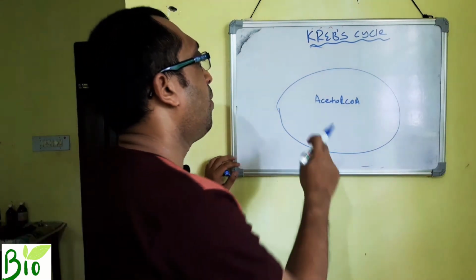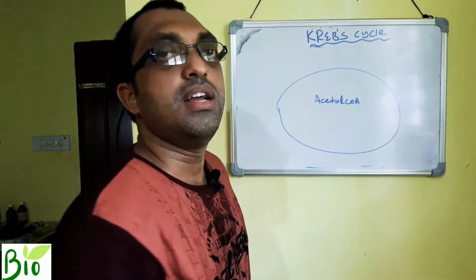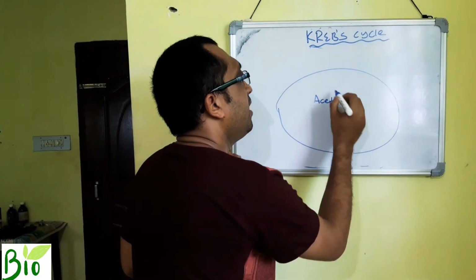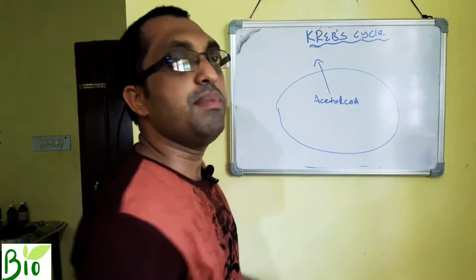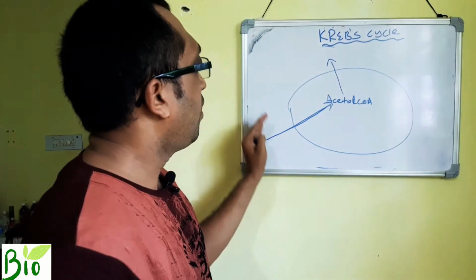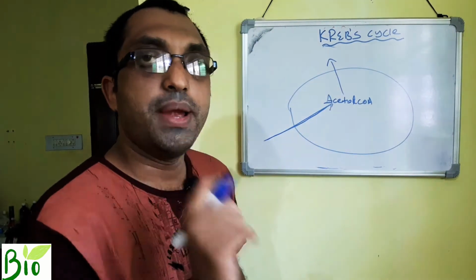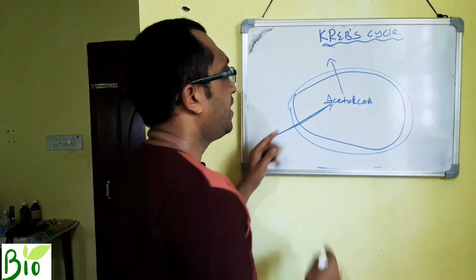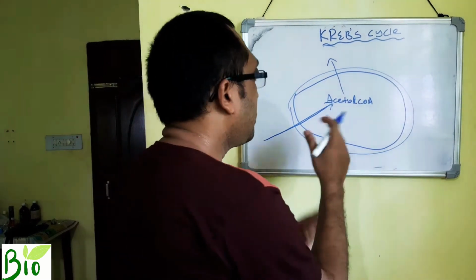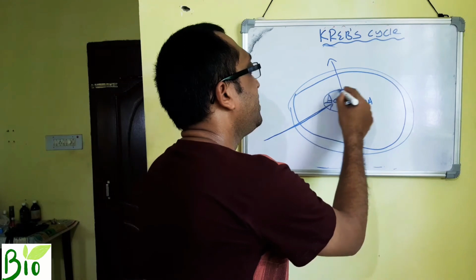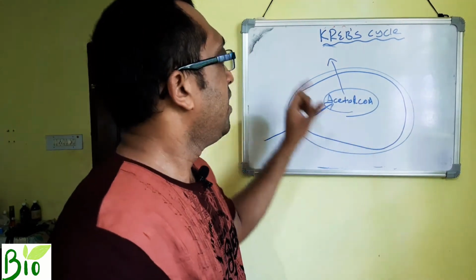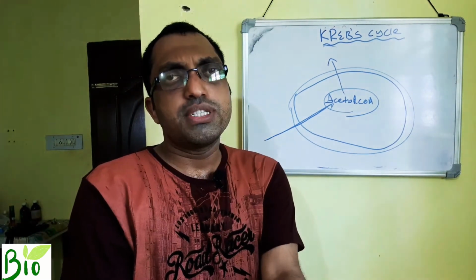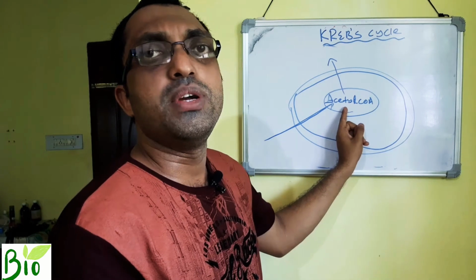And the second point is, where is the acetyl coenzyme A present? Inside the mitochondria. Remember, the mitochondrial membrane cannot let acetyl coenzyme A exit out, and acetyl coenzyme A also cannot enter into mitochondria. Why? Because the mitochondrial membrane is selectively permeable. It does not allow the entry and exit of acetyl coenzyme A. Again I am repeating, those who have food, they produce energy, and the only way to produce energy is to convert into acetyl coenzyme A.